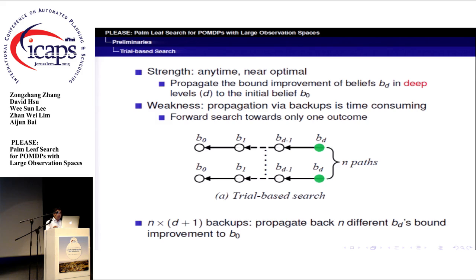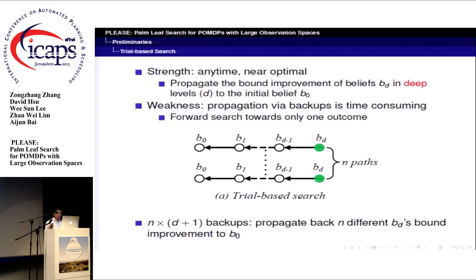The reason behind it is that such a strategy can propagate the bound improvements of beliefs in deep levels to the initial belief. However, its weakness is that the propagation is time-consuming, caused by the fact that it forward searches only one outcome at each belief. Let's see this figure.